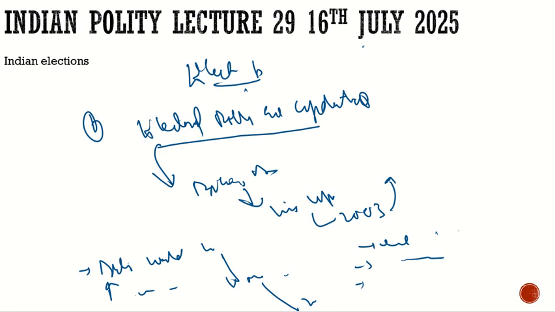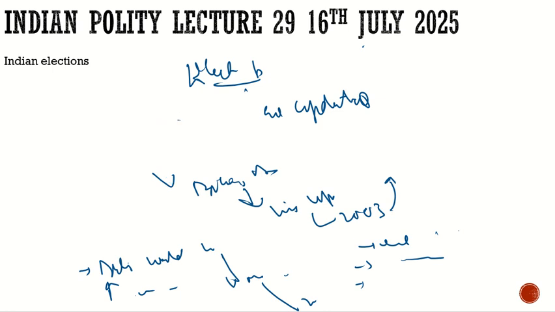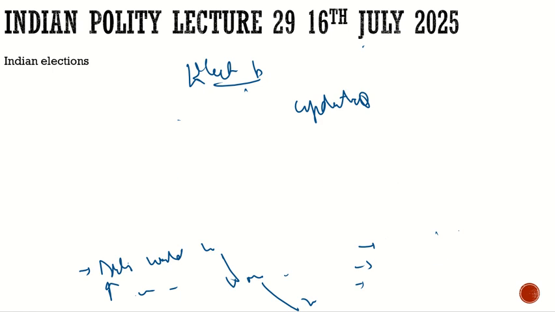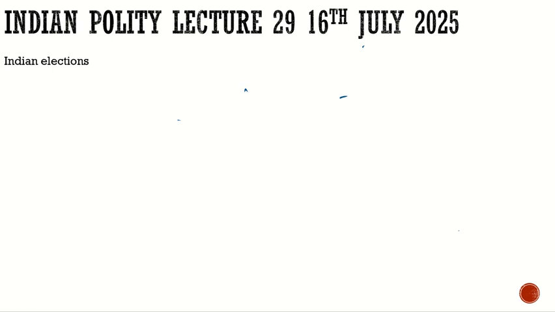Now let us put some light on the model code of conduct. What is this model code of conduct? It is not something which came by law. It was adopted by the politicians, the great Democrats, on their own, so that there would be fair space for the people to conduct the elections, fair space for the opposition, and fair space for the politicians. So let's see what this model code of conduct is.